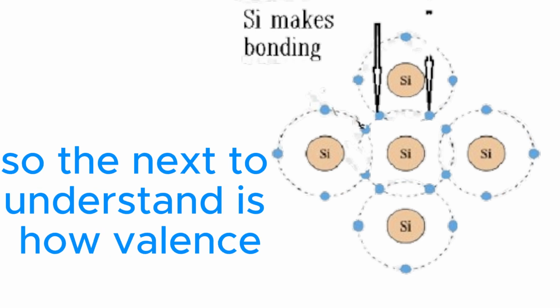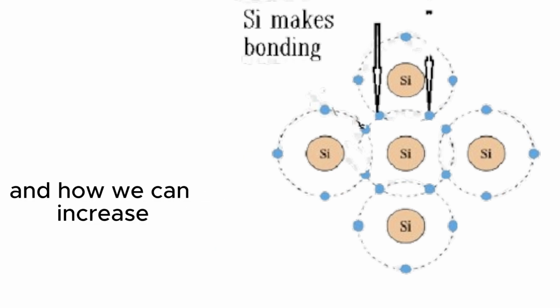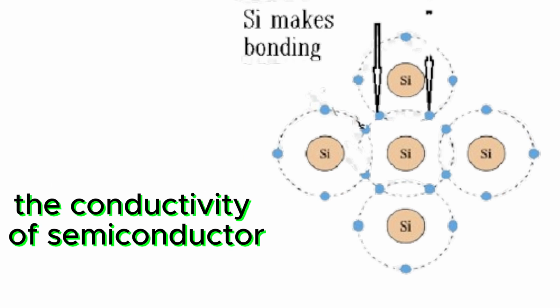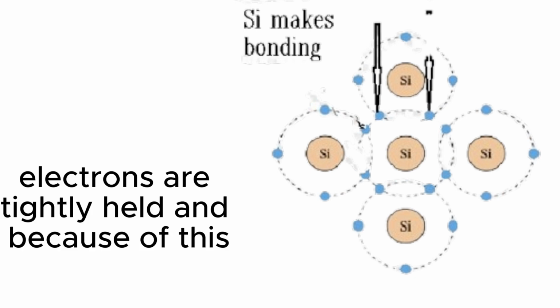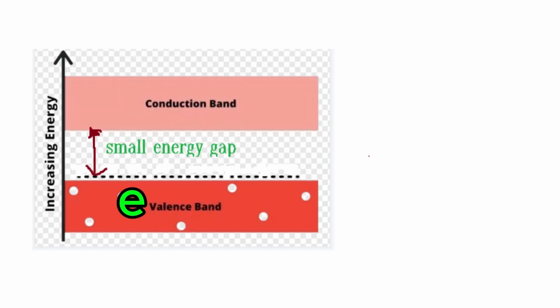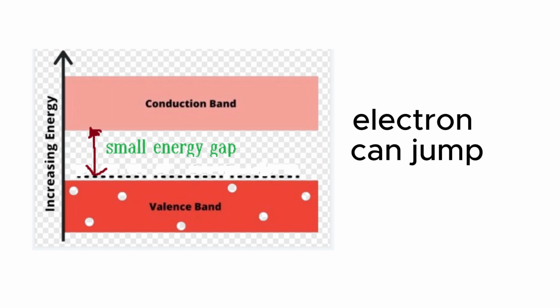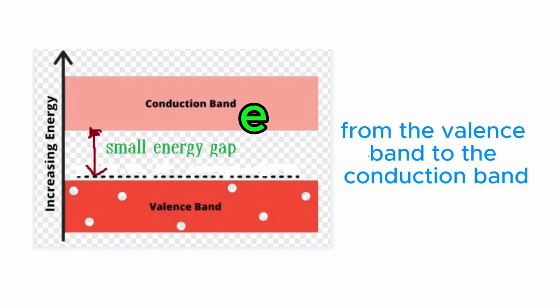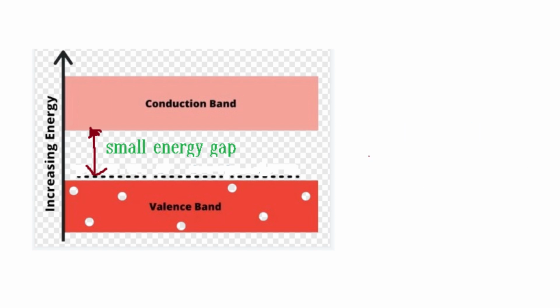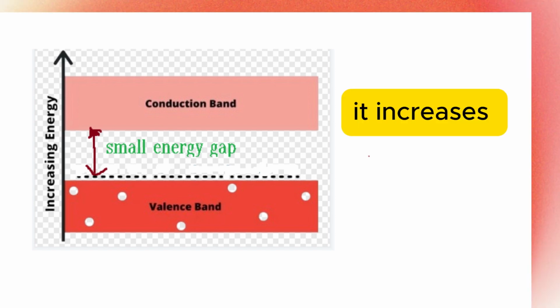The next thing to understand is how valence electrons affect the conductivity and how we can increase the conductivity of a semiconductor. At low temperature, electrons are tightly held, and because of this, we have low conductivity. When given energy or heat, an electron can jump from the valence band to the conduction band. If the bond breaks down, it increases the conductivity.